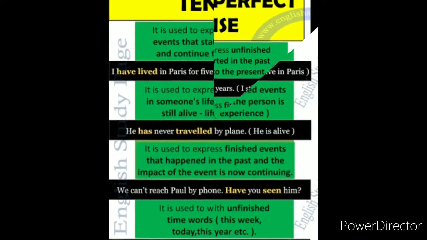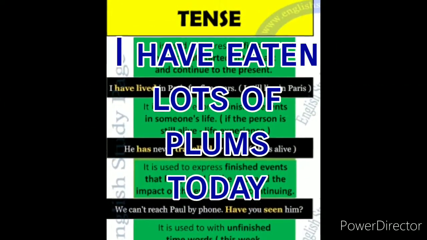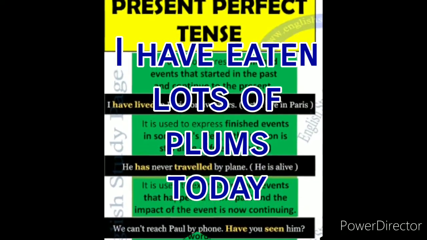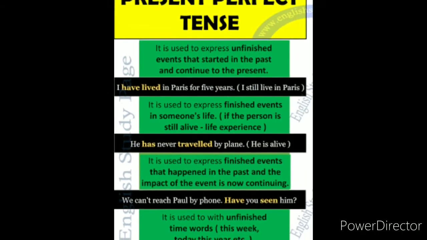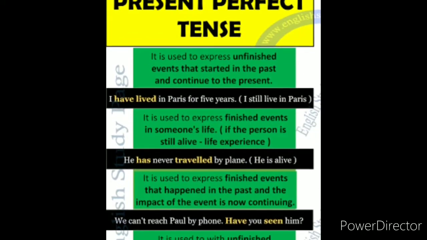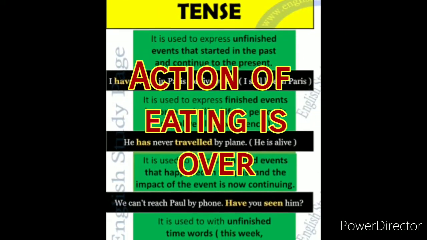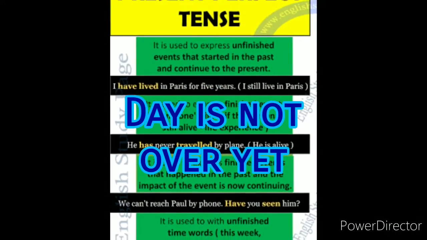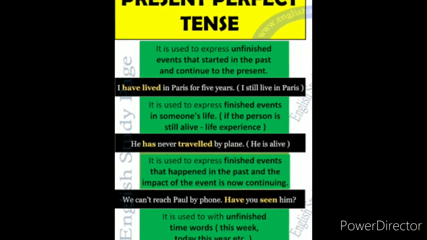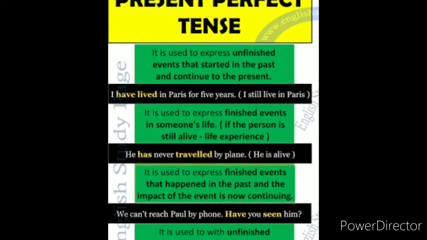For example, I have eaten lots of plums today. So today is not over yet, it is still continuing. So we are talking about the present. Although the action of eating plum is over, it already got over in the past, but the day is not over yet. So in that case we are going to use the present perfect tense form.